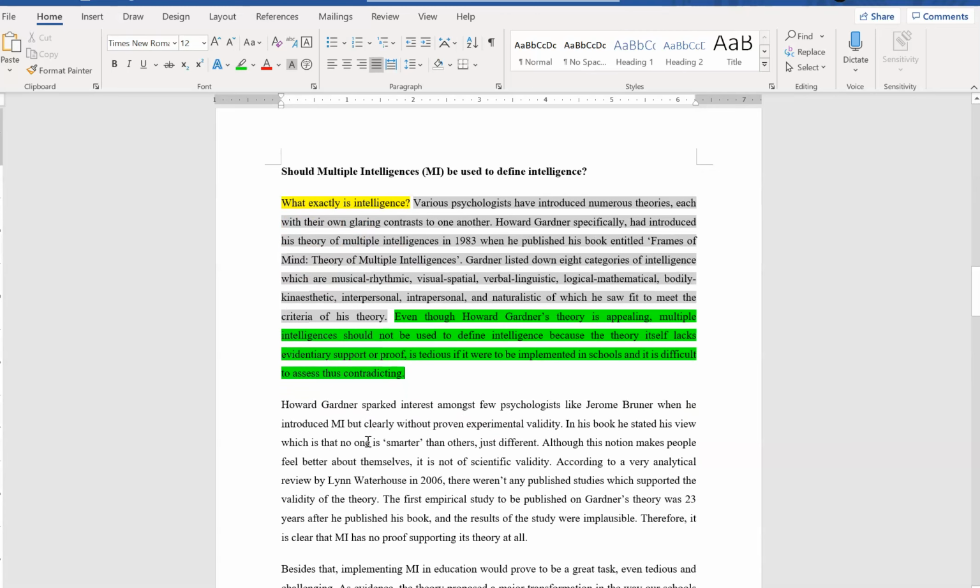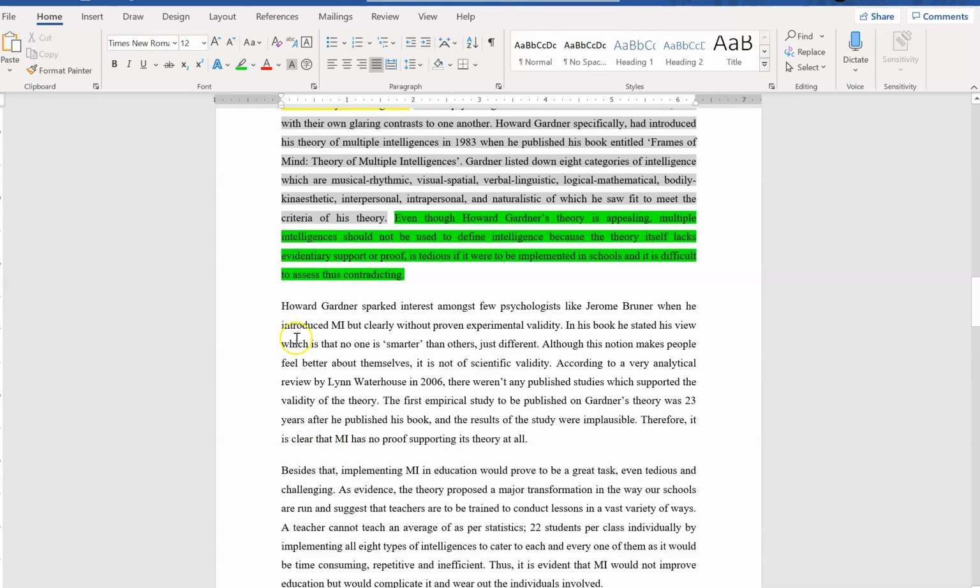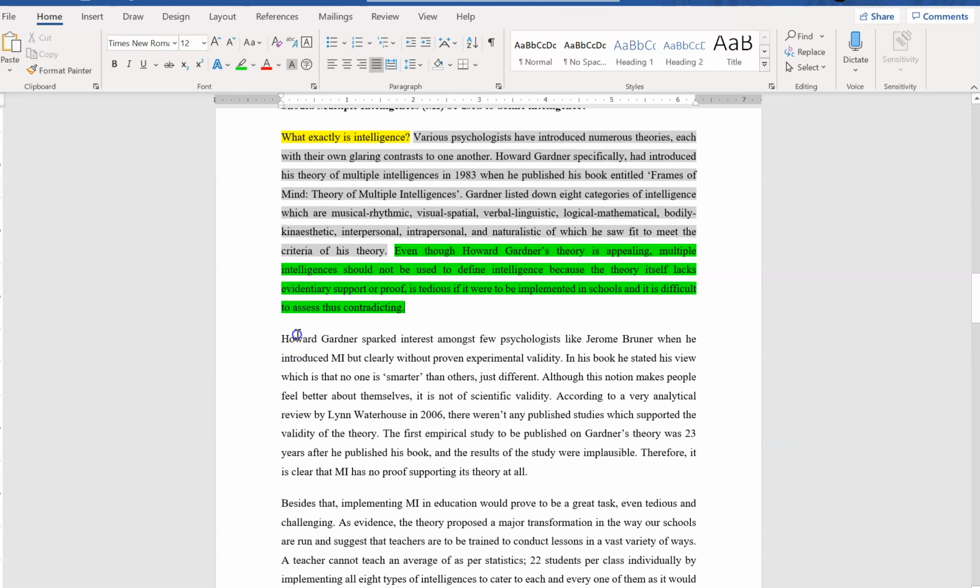Alright, if you look at the next two paragraphs, this is what we call the body paragraph. This one is the topic sentence. Howard Gardner sparked interest among few psychologists like Jerome Bruner when he introduced MI, but clearly without proven experimental validity. You can see this experimental validity is the same as lacks evidentiary support or proof. This is the first main idea, and it will be elaborated and explained in the first body paragraph.